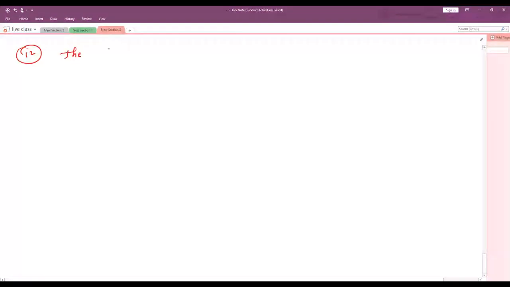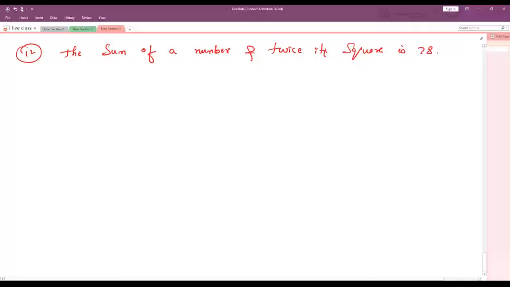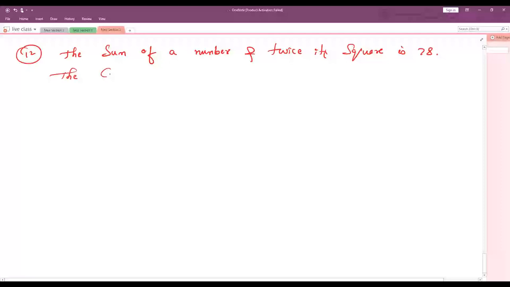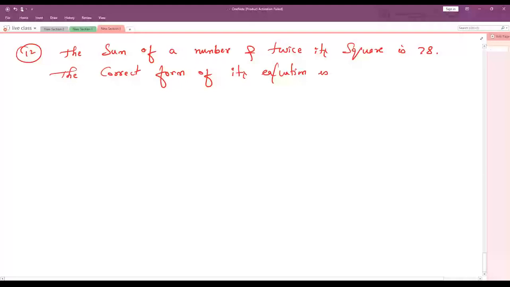The sum of a number and twice its square is 78. The correct form of its equation is dash.